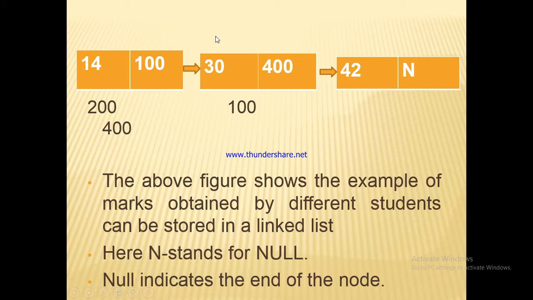In the second node, data value is 30 and 400 is the address of the next node. In the third node, 42 is the data item stored in the third node and n shows null. Means after that we don't have any other nodes. That's why it is showing null address n.